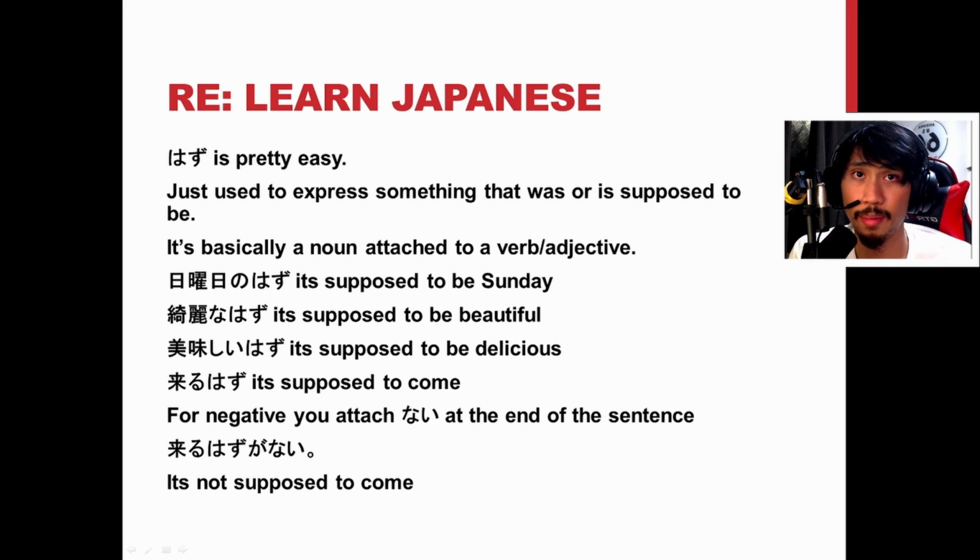Now, to make it negative, all you have to do is put ga and then nai. So it does not exist. Supposed to does not exist. Therefore, it's not supposed to. So for example, kuru hazu ga nai or kuru hazu de wa nai, kuru hazu janai, right? So it's not supposed to come. The most common that you'll see is hazu ga nai. So this entire clause, kuru hazu ga nai, doesn't exist. So it is not supposed to happen.